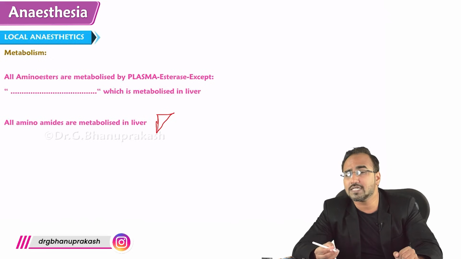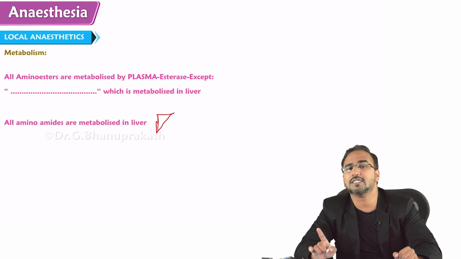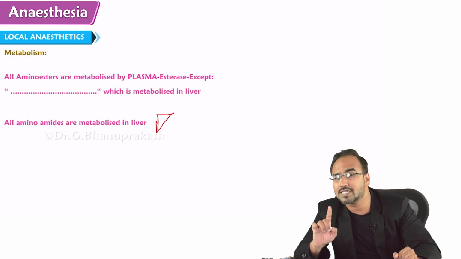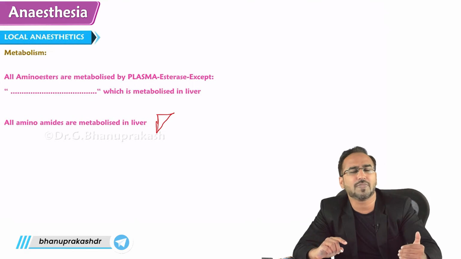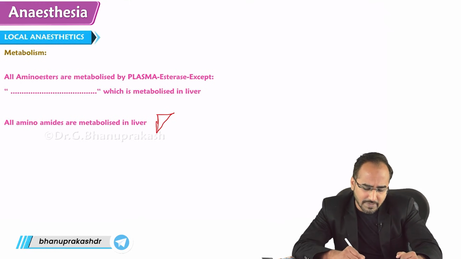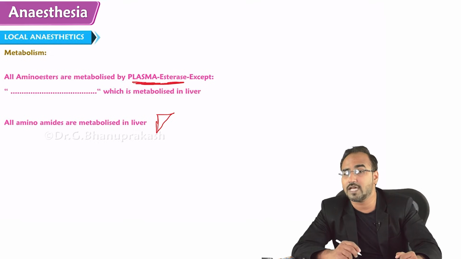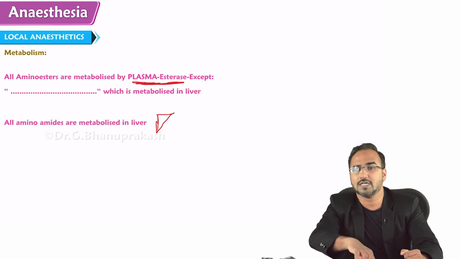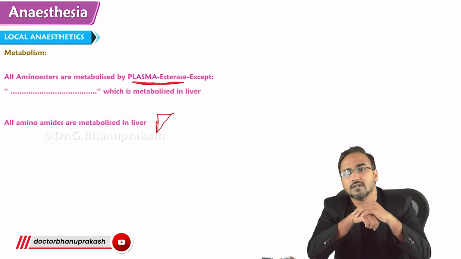But amino esters, where are they metabolized? Amino esters are metabolized in the place where esterases are present. Because amino esters are metabolized by plasma pseudocholinesterase. Where is the esterase present? In the plasma. So all amino esters are metabolized in the plasma by plasma esterases, except an amino ester that is basically sniffed.